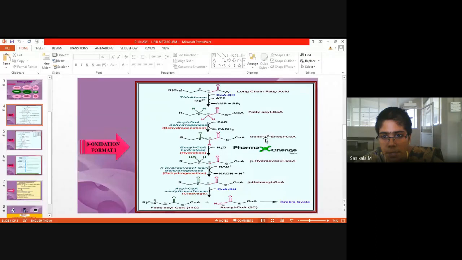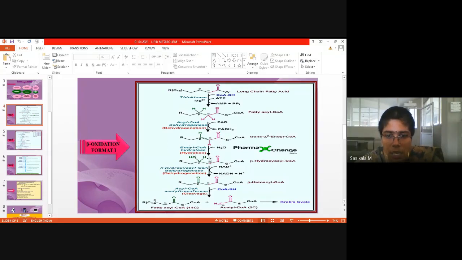Delta 2 represents the position: delta is alpha, beta, gamma, delta. Likewise, delta 2 trans-enoyl-CoA. This molecule is called trans-enoyl-CoA. Here the carbon double bond O is coming now, as in acyl-CoA. So after dehydrogenation, what molecule is formed? Trans-enoyl-CoA is formed. Then what happens?